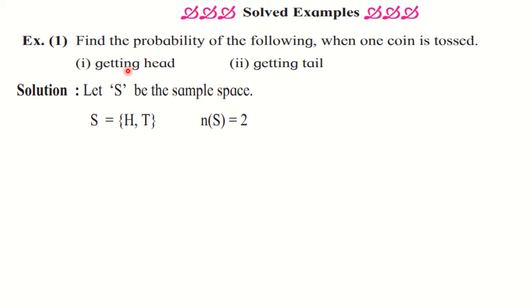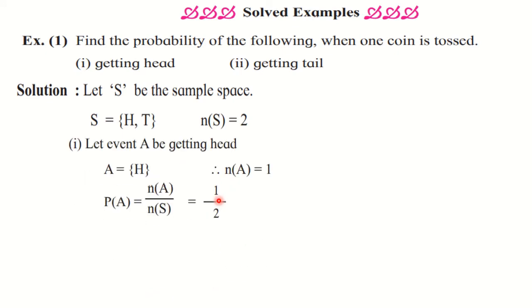Now here we are provided with two events. So we have to give them the letters A, B, so that we can write down the probability properly. So let us see the first one. We have to take this as event A. So let A be the event of getting head. So from here you are going to choose one sample point only. A contains only one sample point, and therefore n of A is equal to 1.